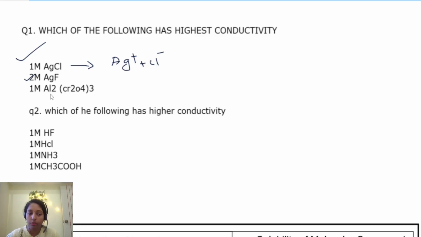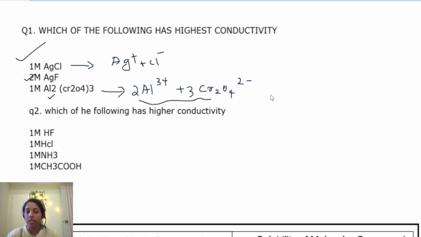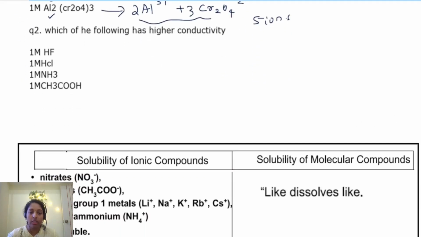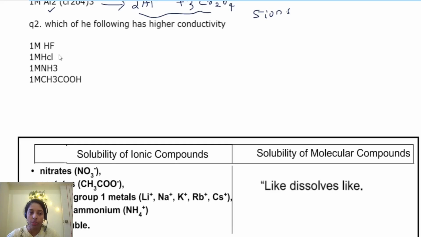And here, Al2(CrO4)3 dissociates into 2 Al3+ and 3 CrO4 2-, so altogether there are 5 ions. The more ions, the more the conductivity. Usually these ionic compounds are conductive. Right. Then if this is the stuff, how do you tell?